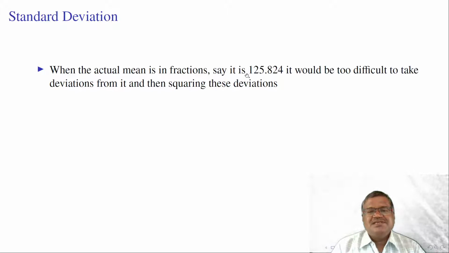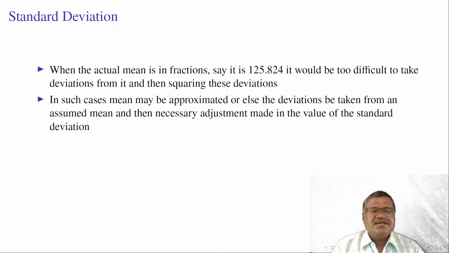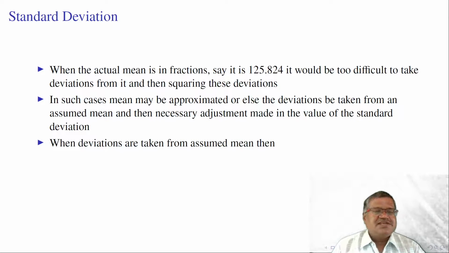Suppose the mean is 125.824, it would be too difficult for us to take deviations and square the deviations. In such cases, mean may be approximated, or else the deviations may be taken from an assumed mean, and then necessary adjustments will be made in the value of standard deviation.